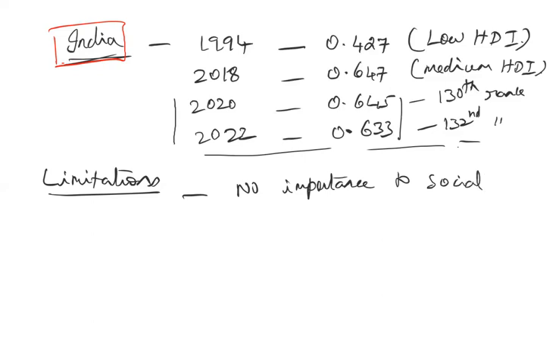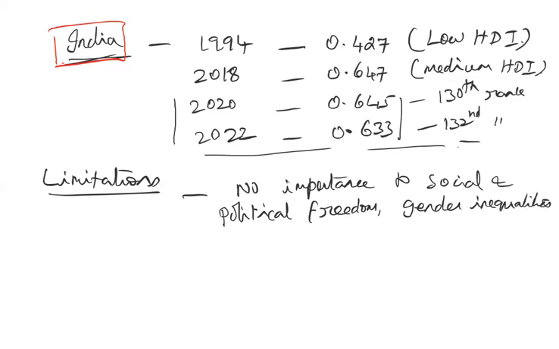And Amartya Sen, the economist of India, who always talks about the freedoms enjoyed by the people, says that it is not mentioning anything about the social and political or even the economic freedoms enjoyed by the people. It is not saying anything about the gender inequalities in the country, the human security, or the poverty. There are so many drawbacks.